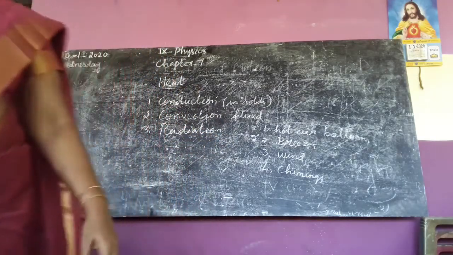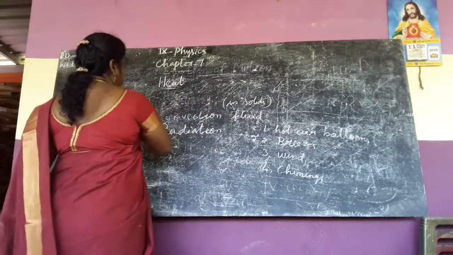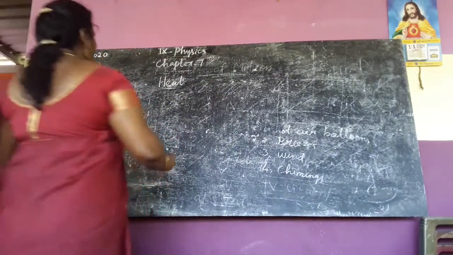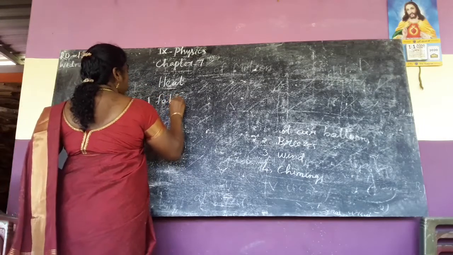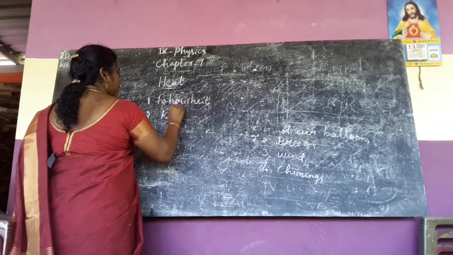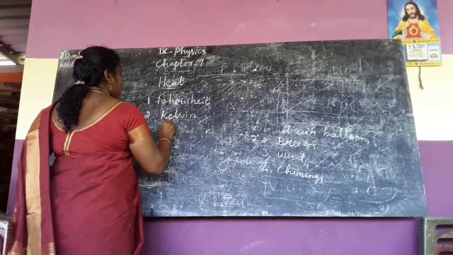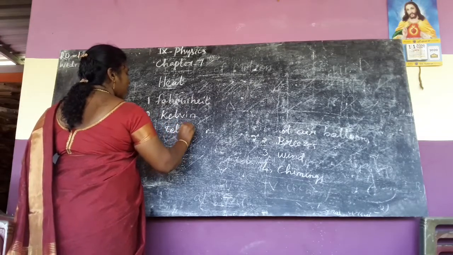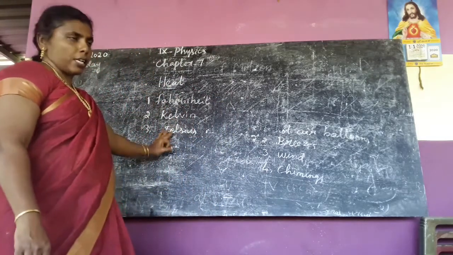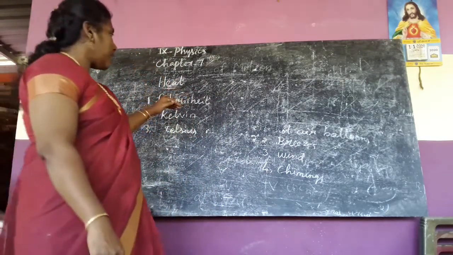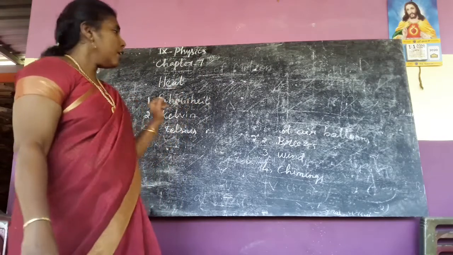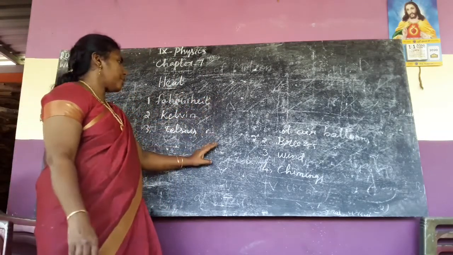The next one, we can see the different scales of temperature. What are the scales? First one, Fahrenheit. Second one, Kelvin. Third one, Celsius. What are the three scales? Fahrenheit, Kelvin and Celsius. Now we can see the picture of the three different scales. These three scales are used to measure temperature.